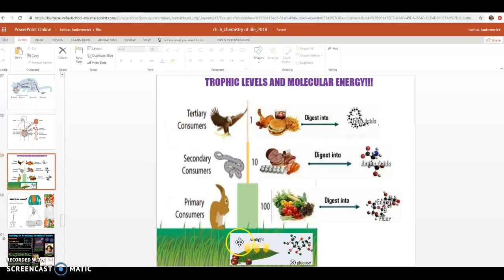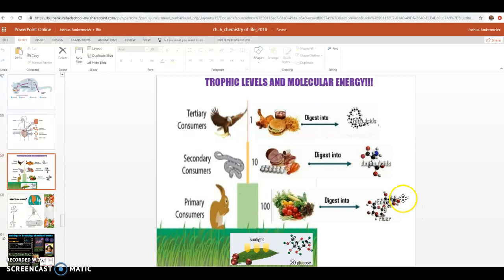Primary consumers, we have our producers, primary consumers, secondary consumers, and tertiary consumers. We can relate everything we're learning about now to it. When the primary consumers eat the producers, they get glucose and carbohydrates. They get energy and fiber from that. When the secondary consumers consume the primary consumers, they get meat, protein, and they make lots of amino acids.